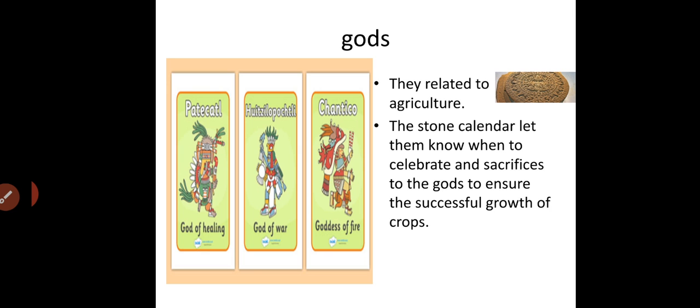So the Aztecs believed in many gods, such as the god of fire, god of war, healing, god of rain, god of the sun. The Aztec gods were closely related to agriculture. The stone calendar also let the Aztecs know when to celebrate and make a sacrifice to the gods to ensure the successful growth of crops.